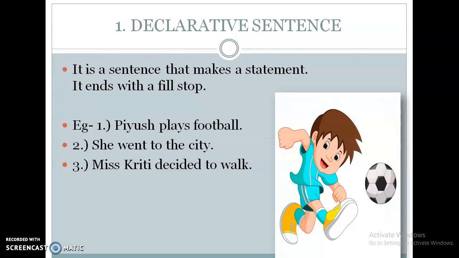Example, Piyush plays football. You can see in the picture that Piyush is playing football. So "Piyush plays football" is telling us about Piyush. Next, she went to the city. Miss Kriti decided to walk. All these sentences are telling us about something, so these are known as declarative sentences.